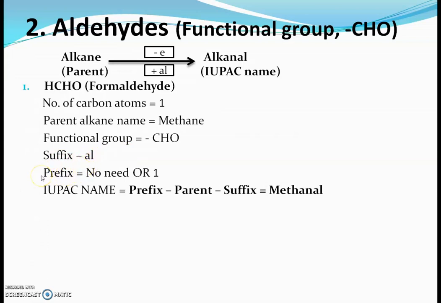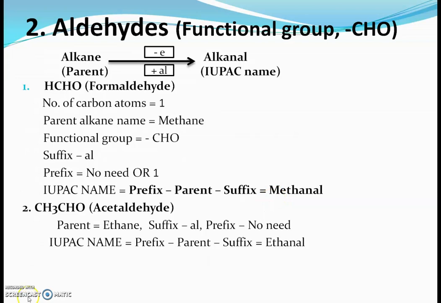As there is only one carbon atom, there is no need to write a prefix. From methane we remove E and add al, so the name of this compound will be methanal.